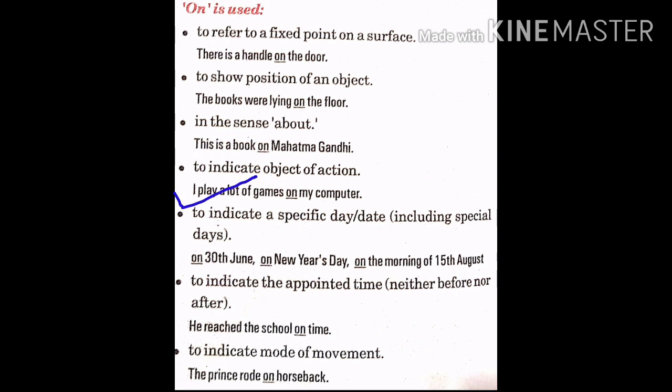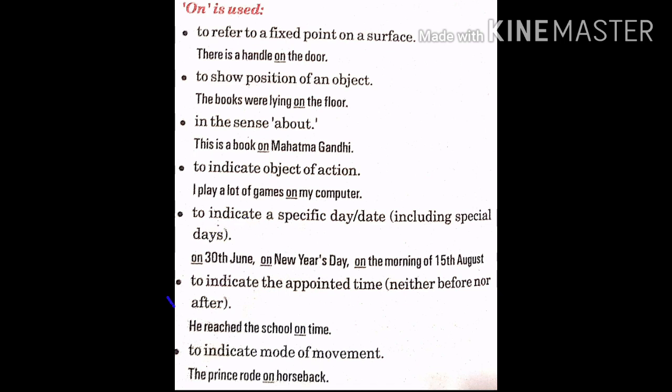To indicate object of action, like I play a lot of games on my computer. What is the object of action here? Here the object of action is my computer. To indicate specific day or date, like on 30th June, on New Year's Day, on the morning of 15th August.